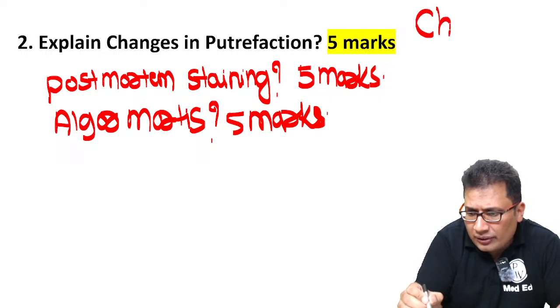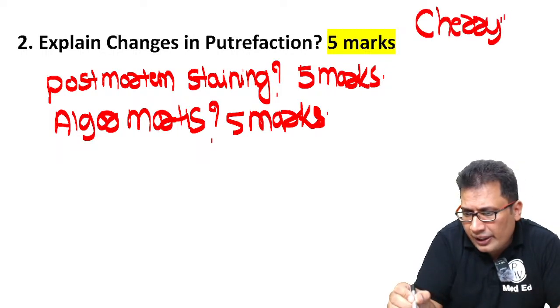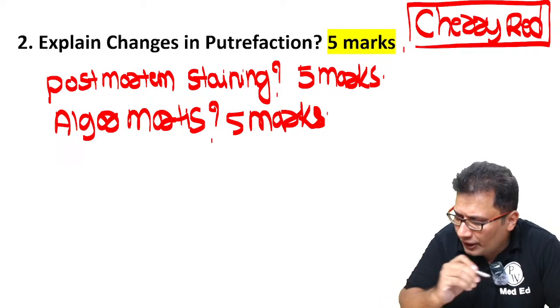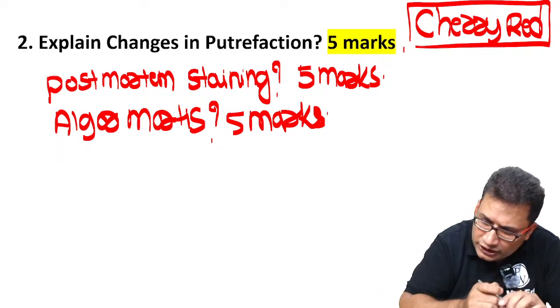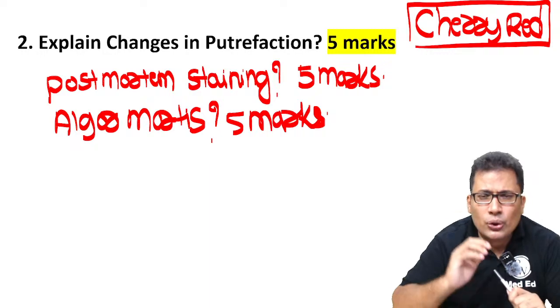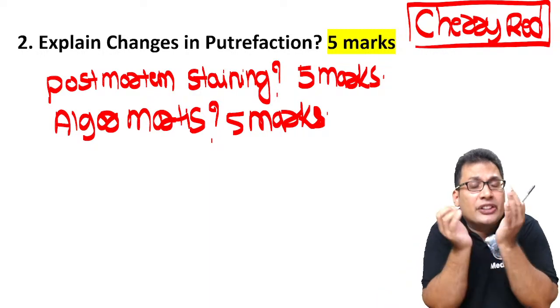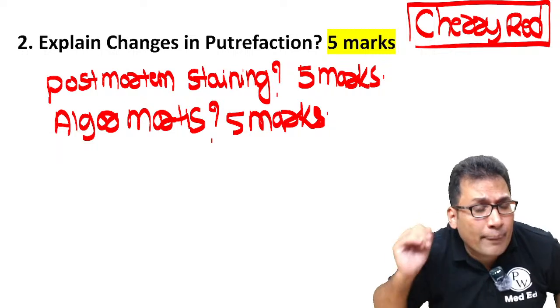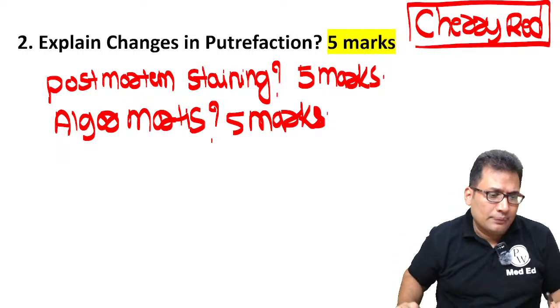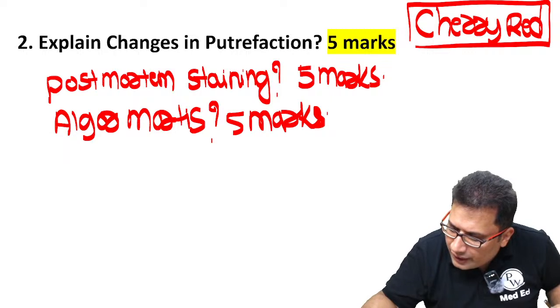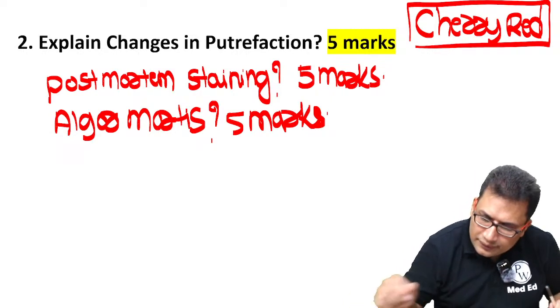Cherry red color post-mortem staining, what is the poisoning? Anybody? Cherry red color. So during post-mortem examination, the color of the post-mortem staining is cherry red. What would be the poisoning in that case? Anybody? Anybody guys? Anyone in the class? Anyone?